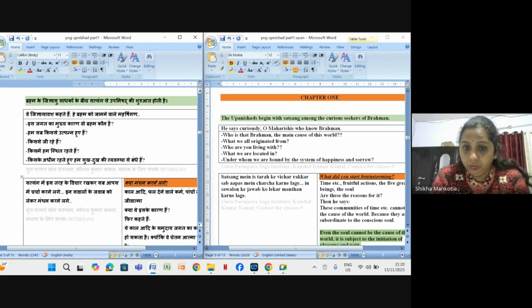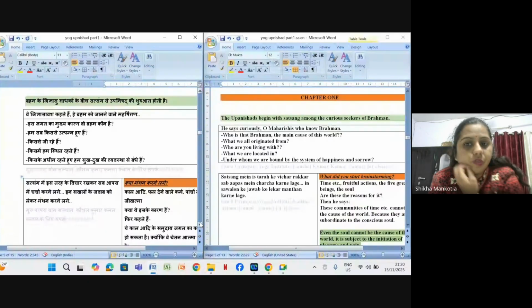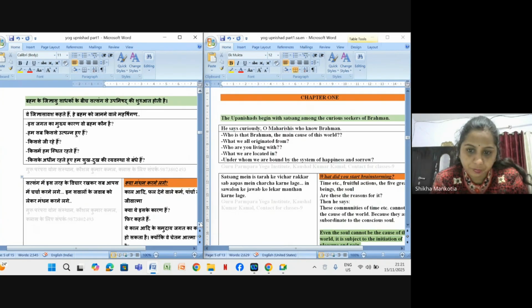With the curiosity, they say, "O Maharishis who know Brahm, who is that Brahm? The main cause of this world, what are we originated from, by whom are we living, in what are we located, under whom are we bound by the system of happiness and sorrow?"